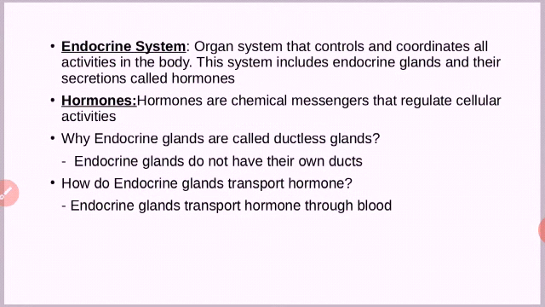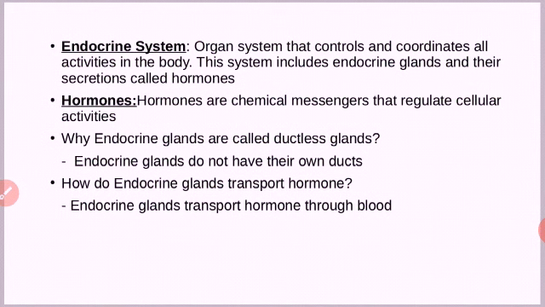And one more point we learned regarding the glands, they are ductless. Endocrine glands do not have any duct to carry hormone, so they are called ductless glands. Then another thing we learned is how endocrine glands transport hormone.